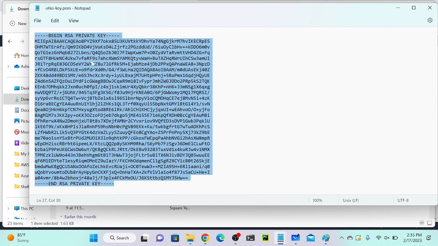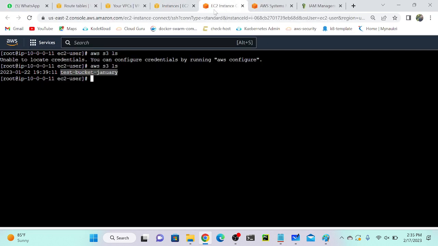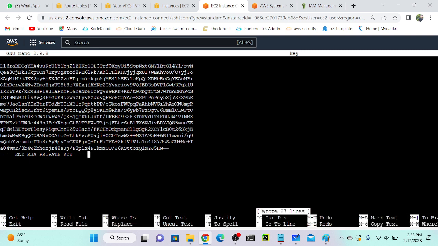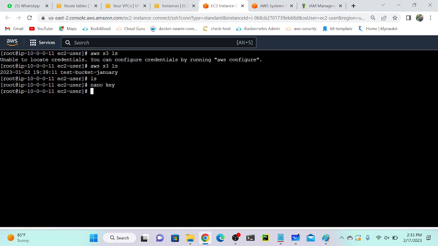Let's copy this key. Then go to your public virtual machine. Then we have to create a key. See, if I execute the ls command, you can see that we don't have any files over here. I'll go to nano, then I'll create a key. Paste, Control O, enter, Control X. Okay, next. What should I do? SSH. See, we should reduce the permission first, right? Okay, so chmod. So why should I reduce the permission?